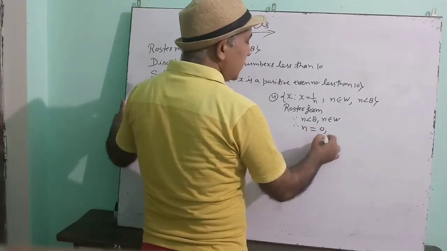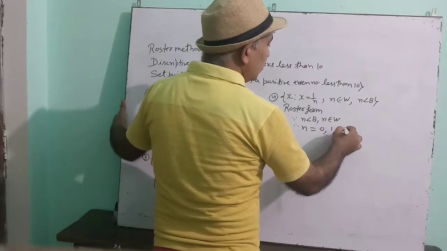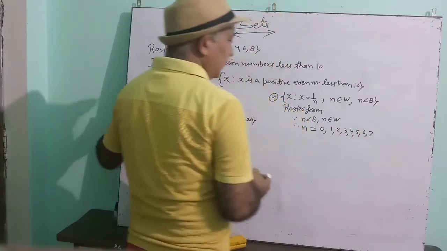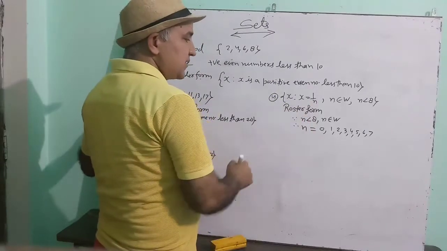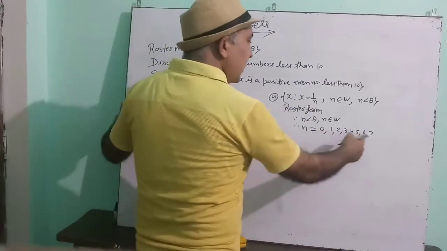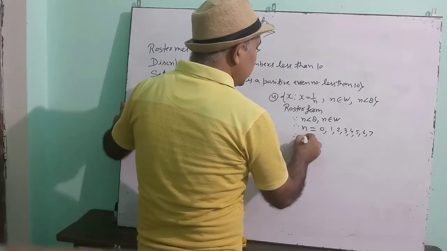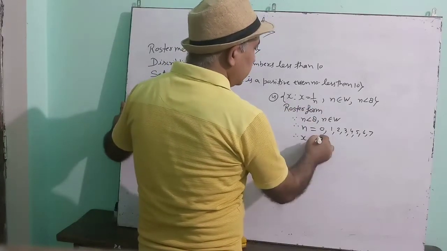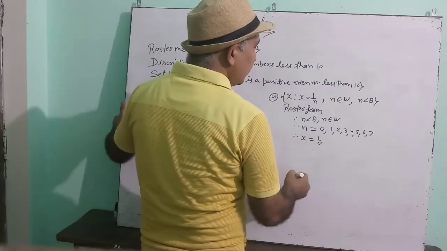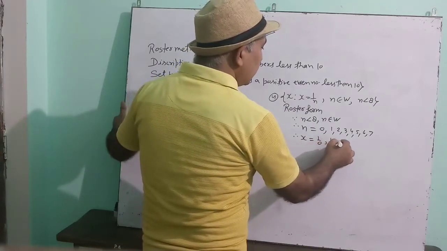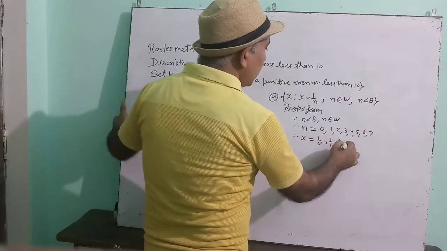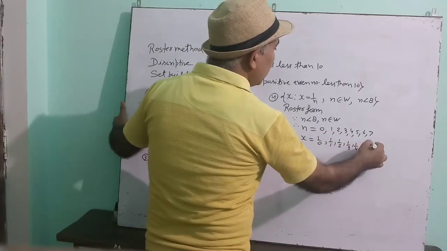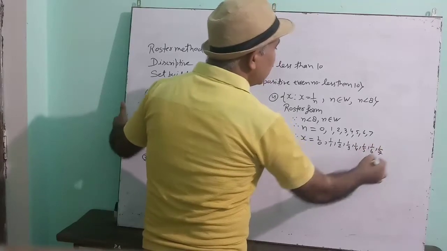Whole numbers start from 0, 1, 2, 3, 4, 5, 6 and 7. These are the whole numbers less than 8. If these are the values of n, then what will be the value of x? 1 upon n means 1 upon 0, then 1 upon 1, 1 upon 2, 1 upon 3, 1 upon 4, 1 upon 5, 1 upon 6, 1 upon 7.